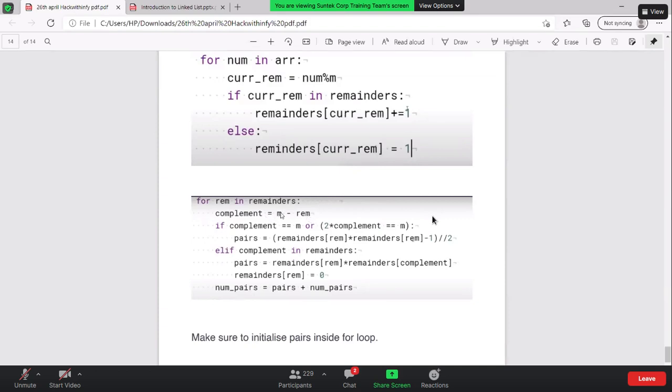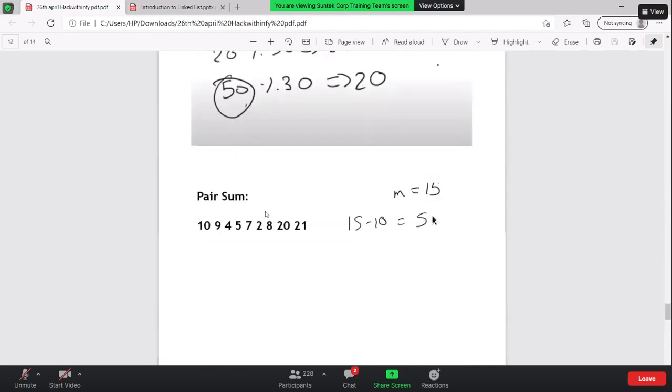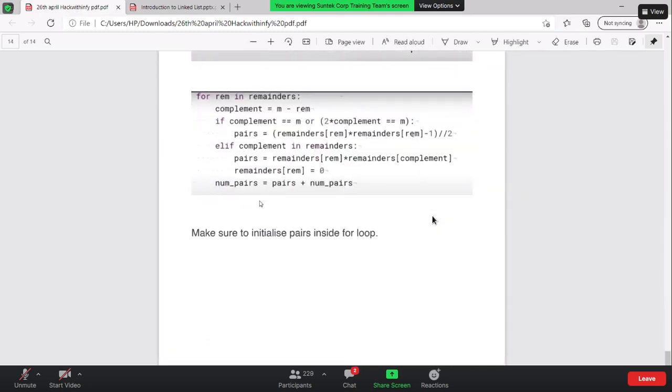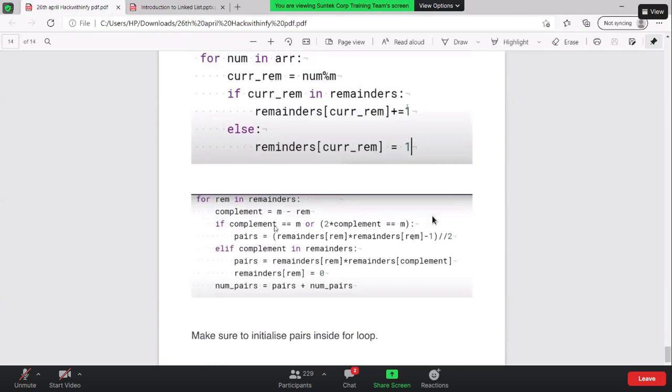What is m over here? The m is basically the number we have taken. So whatever number is given, we subtract the remainder from that number. Now what I'm going to check is, we need to take care of two conditions, and if those two conditions don't match, then we only go to the else if part. What were the two conditions?